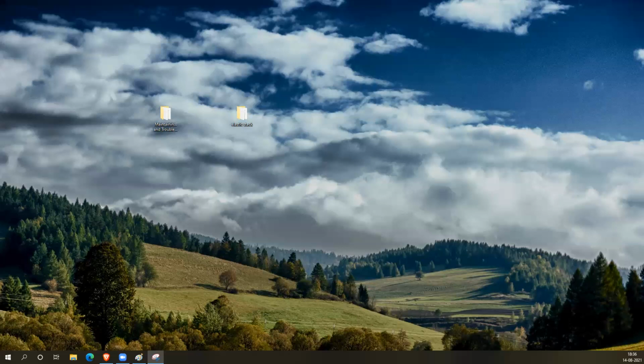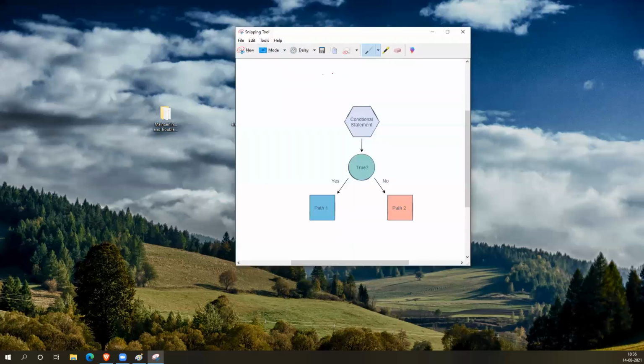In a simple view, it looks like this. One by one statements, one after the other. And the fifth, after this, when this conditional statement comes, it will check the condition mentioned in this conditional statement. If it is true, it will take this path. If it is false, it will take this path. After that, they can again come in and merge to a single path if they want.